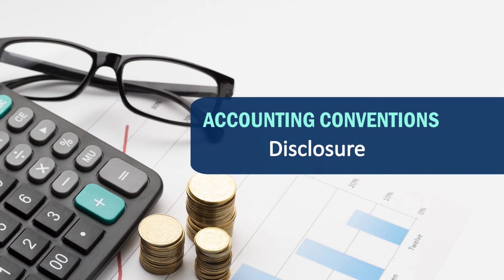According to the disclosure convention, the business is supposed to disclose each and every transaction thoroughly. It means the business should not conceal any facts that can influence the decision of the various stakeholders, because if we do not disclose the facts of the business transaction, the stakeholders will not be able to take a right decision.